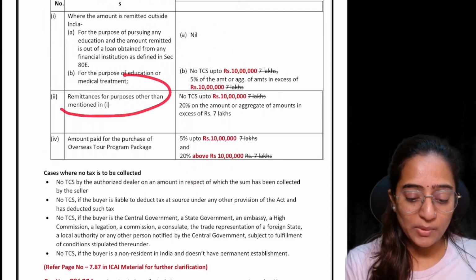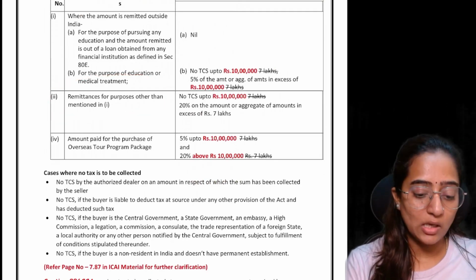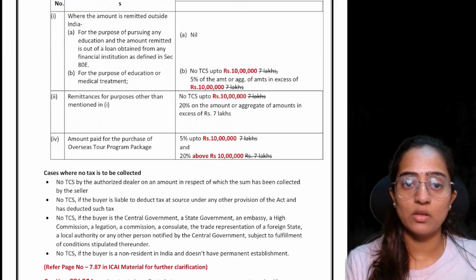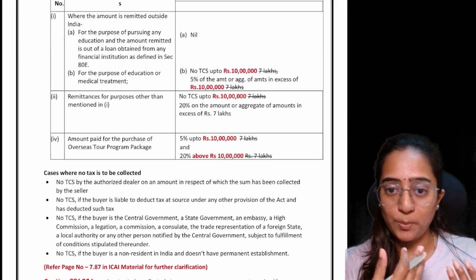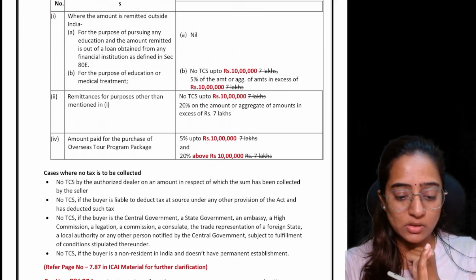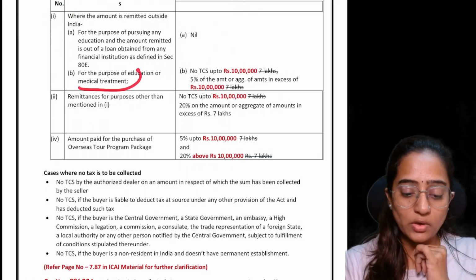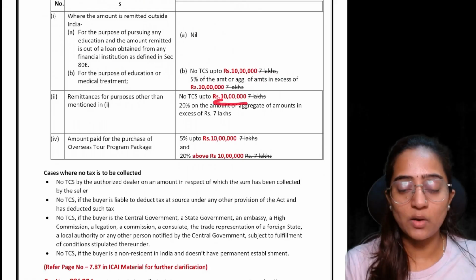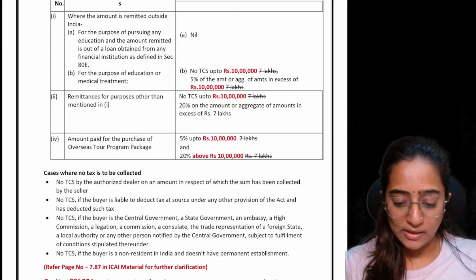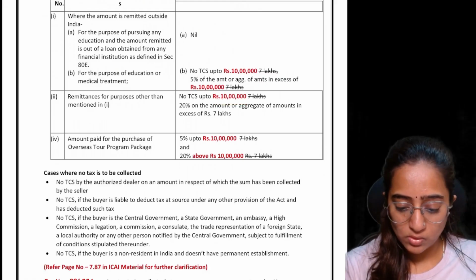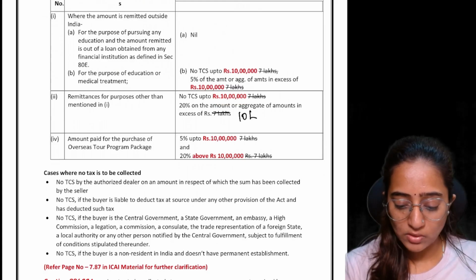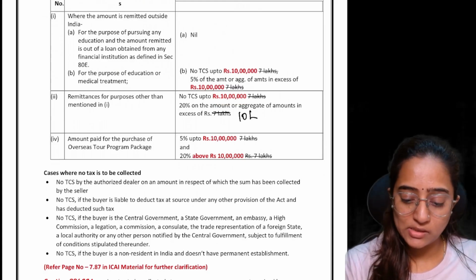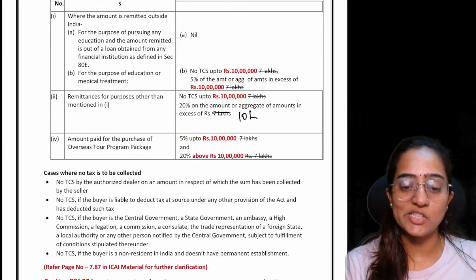And if you are making the remittance for a purpose other than those mentioned in point 1, that is, you are remitting not for education and not for medical treatment either, in that case, up to 10 lakh there is no TCS. Excess of 10 lakh, see, this is also not 7 lakh, this is also 10 lakh. Please make the changes.